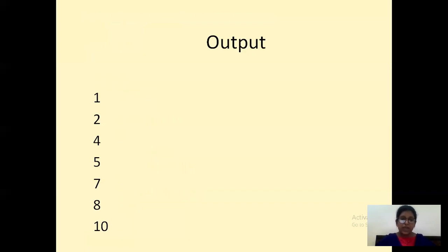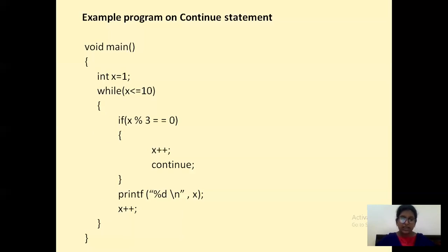So it will print the values like 1, 2, 4, 5, 7, 8 and 10. So it will not print the values of what? 3, 6 and 9. Because why? You have written the condition like that.